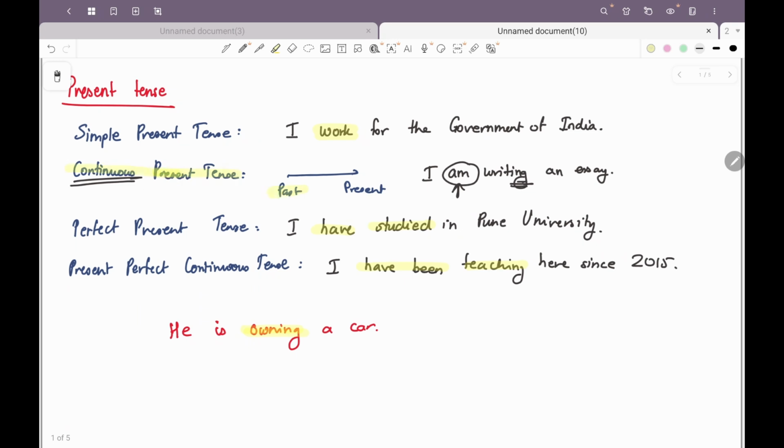So he's owned it in some past time and he is continuing to own it, right? So this statement is correct, some would say, but it's not correct. Why? Because it is a general truth, right? That I am the owner of the car. So in the general truth statements, which tense tends to be used? We will use a simple present tense, so it will be he owns a car.